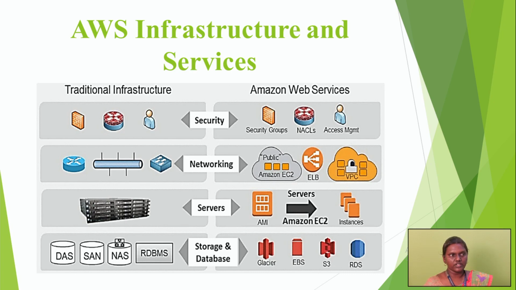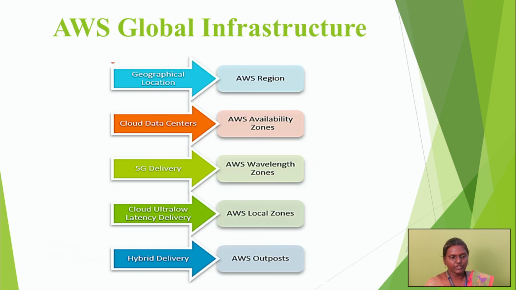The next one is storage and database. In traditional infrastructure we already know about DAS, SAN, NAS and RDBMS storage. But in Amazon Web Services we can use Glacier, EBS, S3 and RDS. Through Amazon Web Services storage we can store a large amount of data at a particular time, but in the traditional infrastructure we cannot do that.